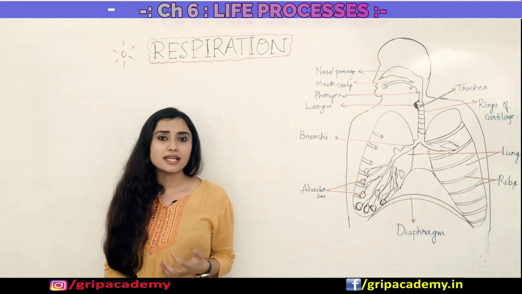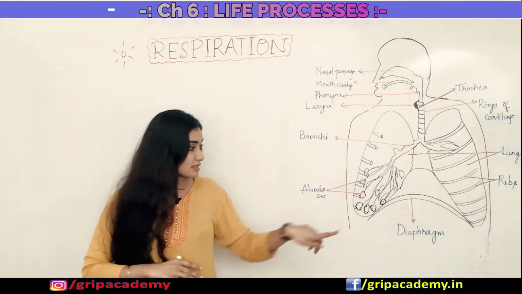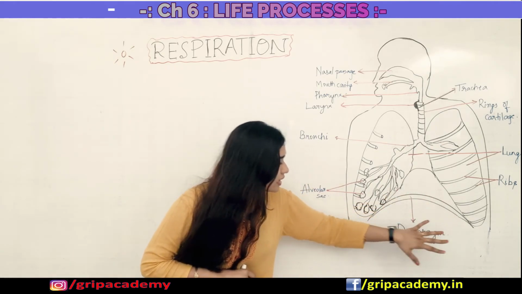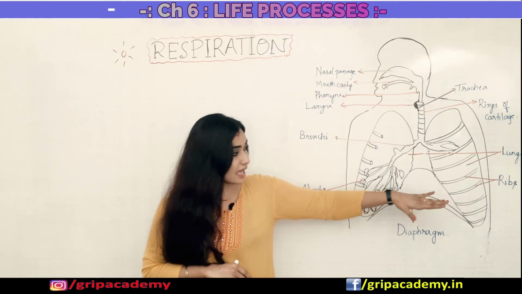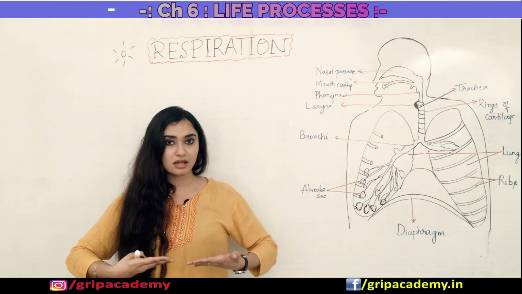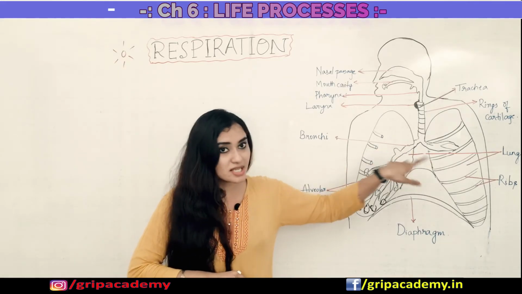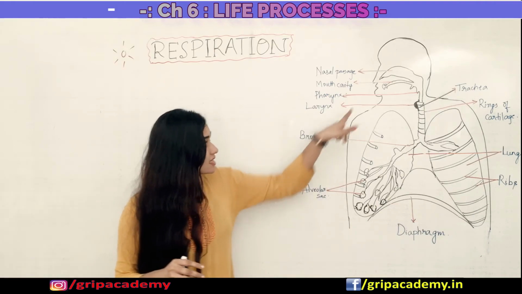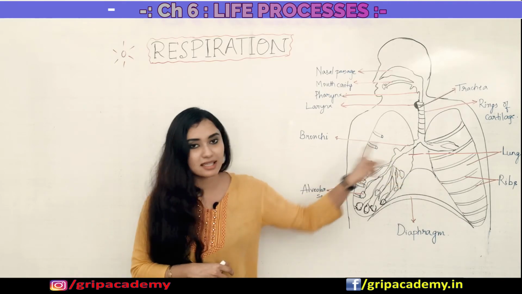Next, when you breathe in, what happens? The diaphragm contracts and flattens, and thus lifts up your ribs. Because of this, the chest cavity enlarges, and the air is sucked inside the lungs.